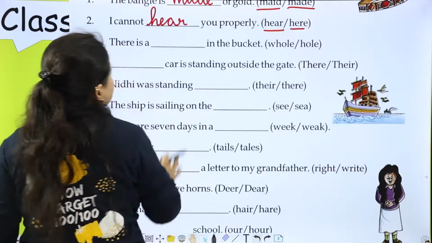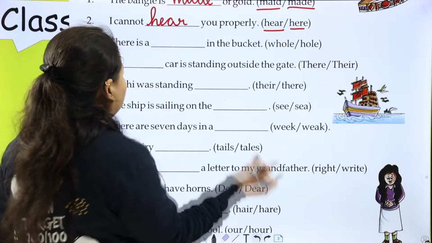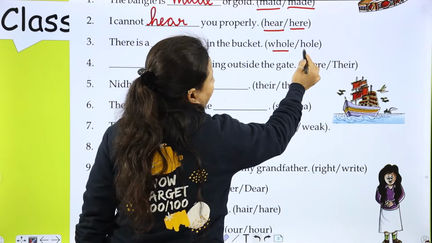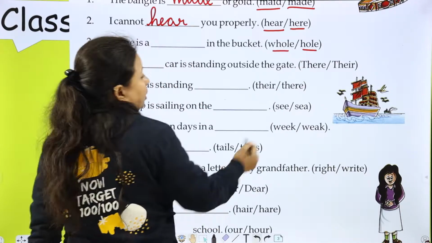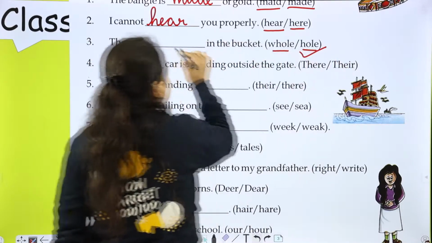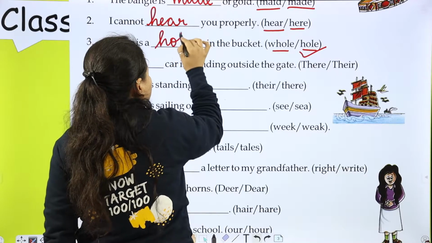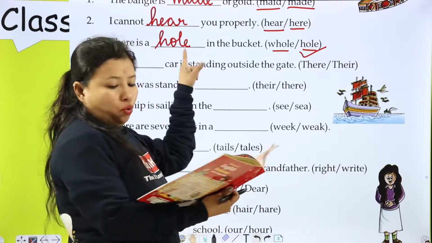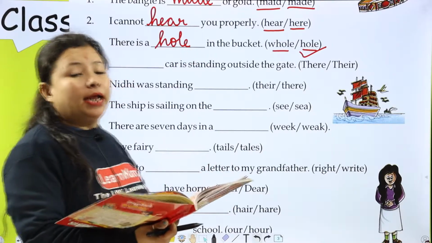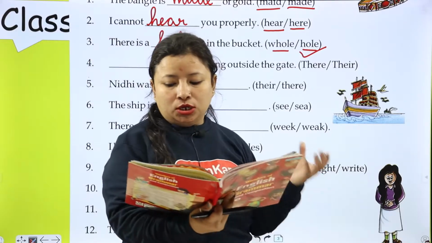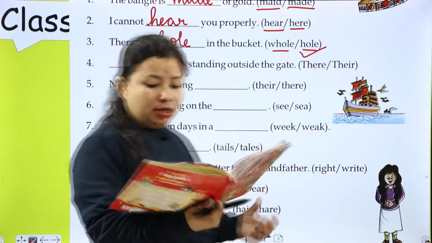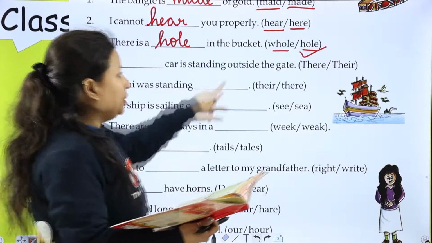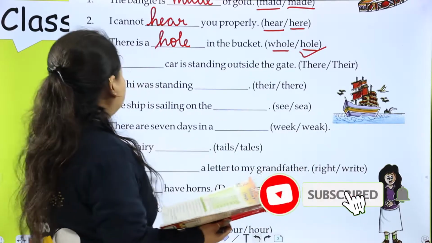Next is, there is a dash in the bucket. So hole or whole? The right option is hole. The meaning of this hole, H-O-L-E, is an empty space in something solid. And this whole, it means complete. The meaning of this whole is complete.